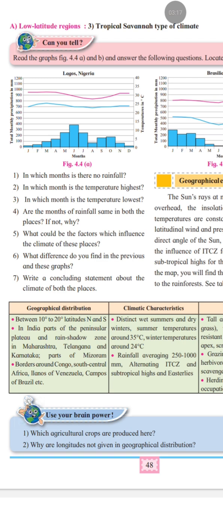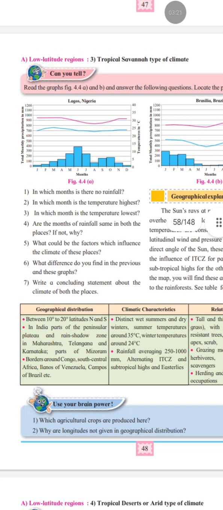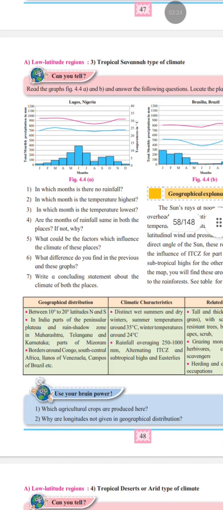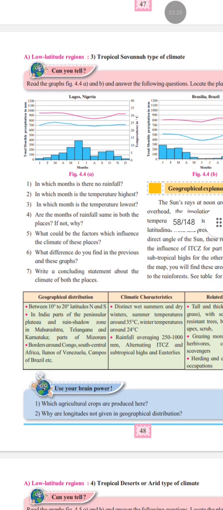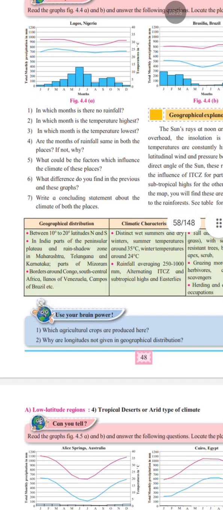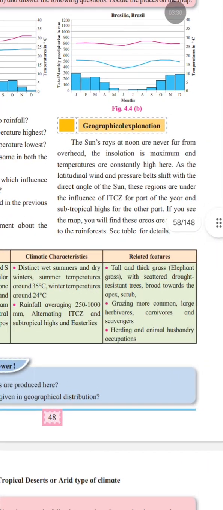And next question is our last one. Write a concluding statement about the climate of both the places. So based on the questions discussed and their answers, and based on these two graphs, write what you understand, what conclusion you can draw from this. We'll go with the geographical explanation.